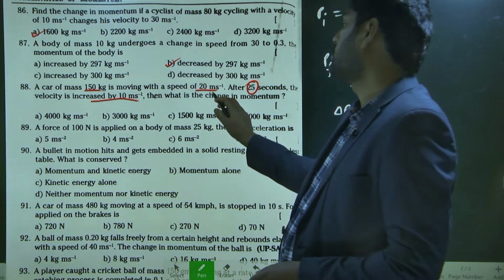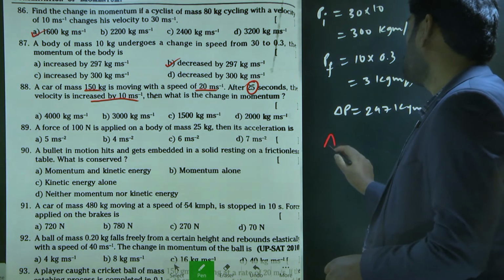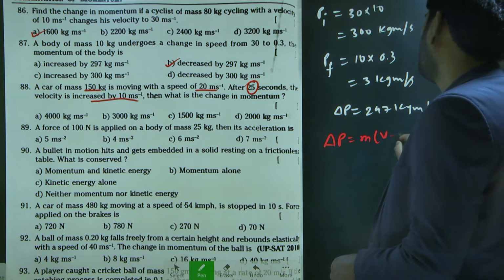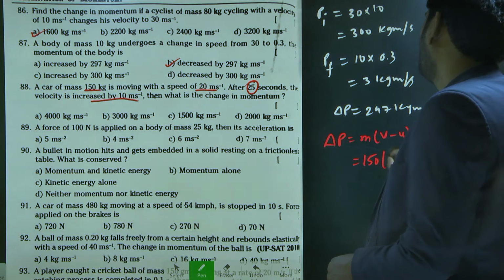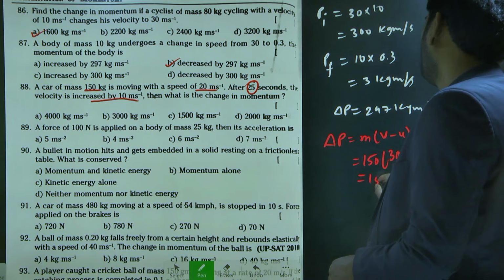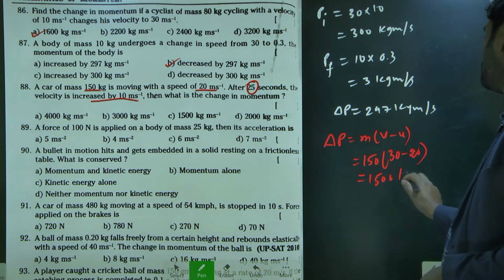Initial velocity is 20. So now find the change in momentum. Change in momentum is equal to m into v minus u. Here m value is 150, v value is 30 minus u value is 20. Finally, 1500 kg meter per second.